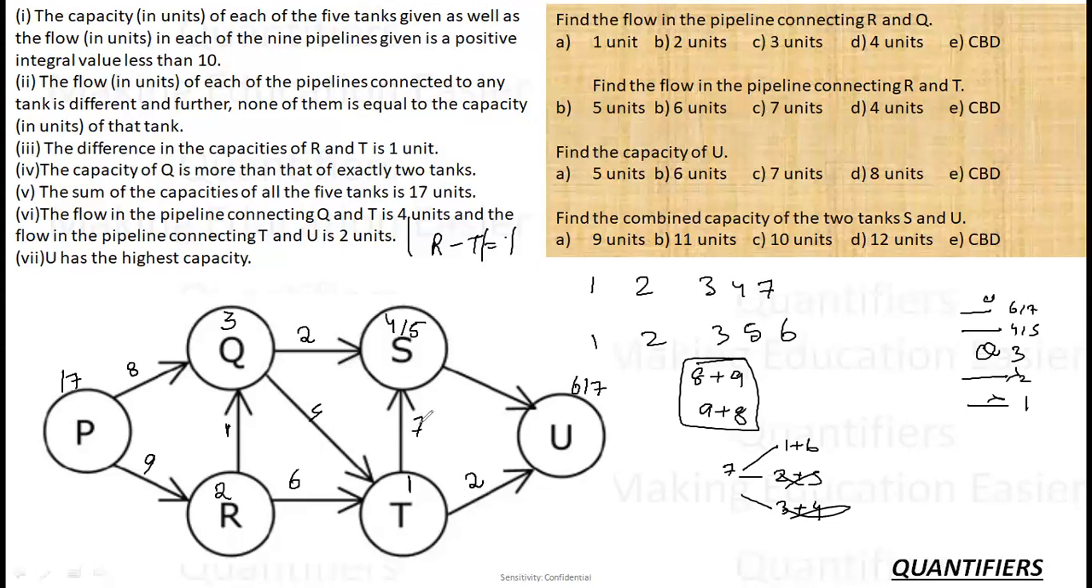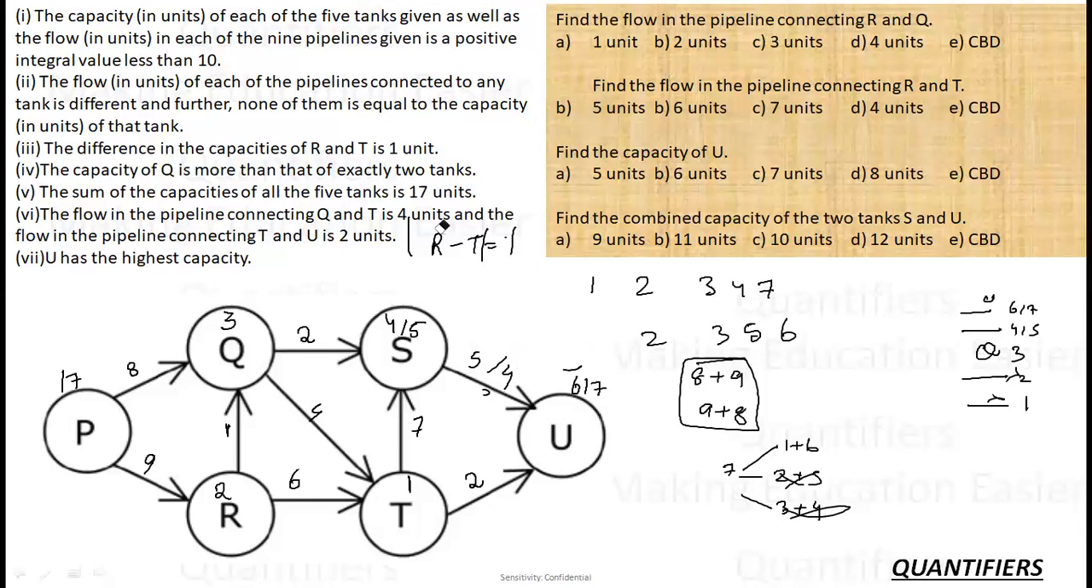Now 7 into 9. So S is either containing 4 or 5. If S is containing 4, the flow will be 5. If S is containing 5, the flow will be 4. So if 5 is flowing, the total flow here will be 5 plus 2, 7. And if 4 is flowing, the total input will be 4 plus 2, 6. So these are the cases I have. I cannot solve it further than this, so I have to take these as cases only. So this completes my arrangement.